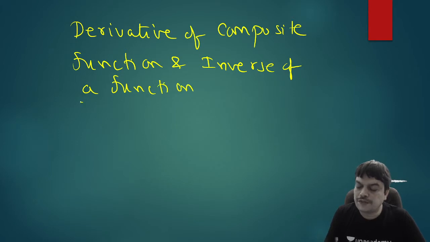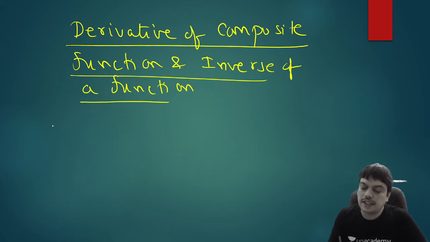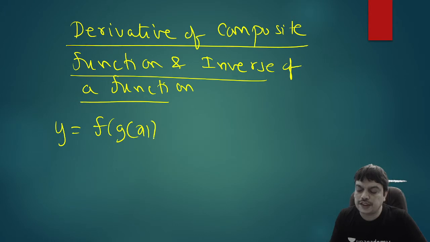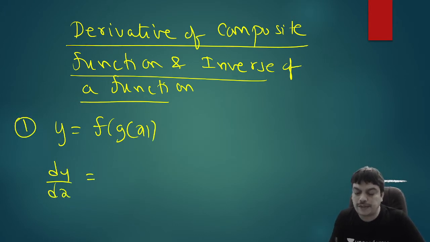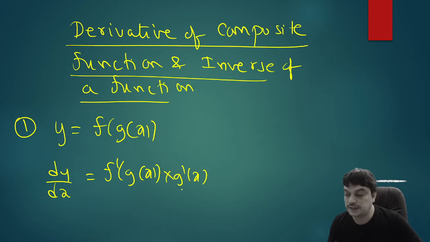About a composite function, I already discussed in the previous class, you have done it using chain rule. So I'll just quickly revise. If y is equal to f of g of x, it is a composition of two functions. What is dy by dx? In this case, dy by dx will be equal to, first we write the derivative of the outer function f, that is f dash of g of x. And after that, we write the derivative of the inside function g of x, which will be g dash of x. That is how you differentiate a composition of two functions.